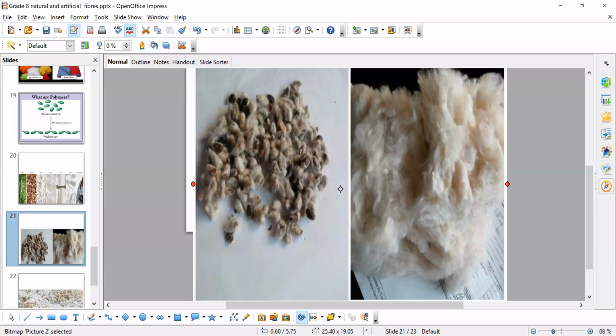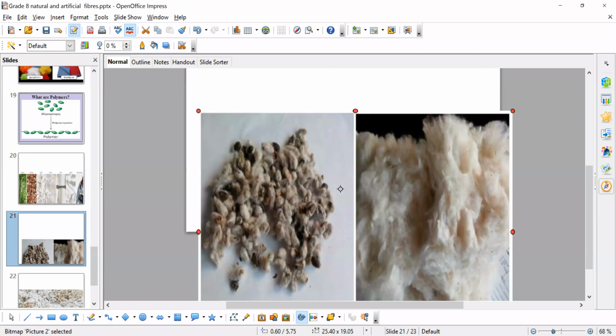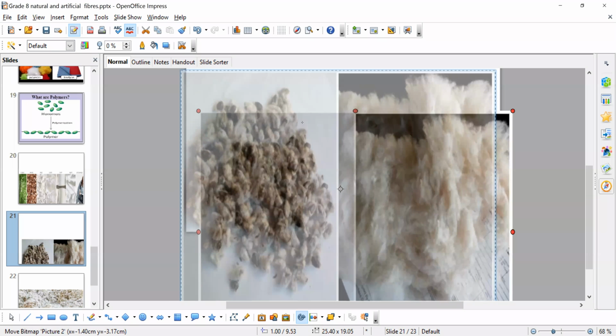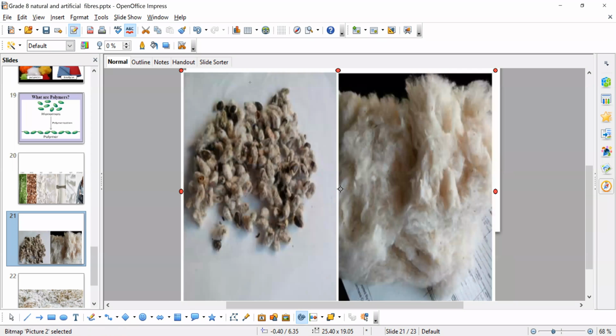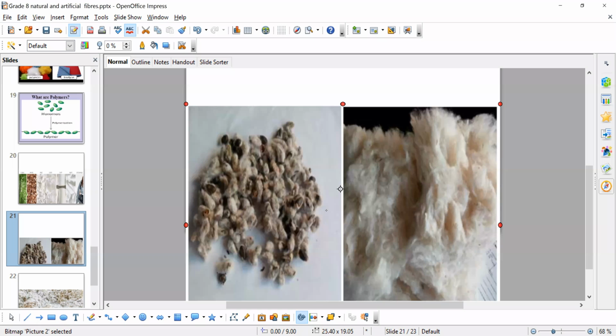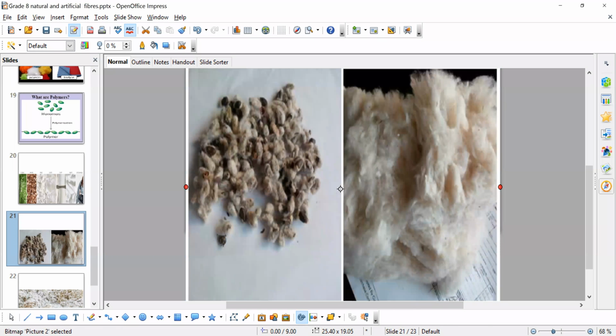Rayon is a synthetic fiber. It is also called a regenerated fiber, as through regeneration also we can prepare it. So actually, rayon is a synthetic fiber, but rayon also can be produced as a regenerated fiber, by combination with some acids.